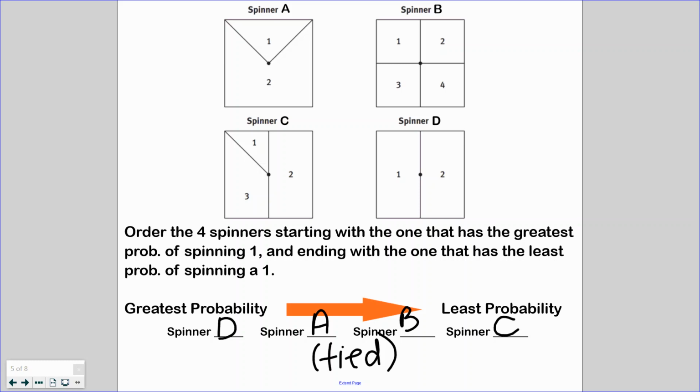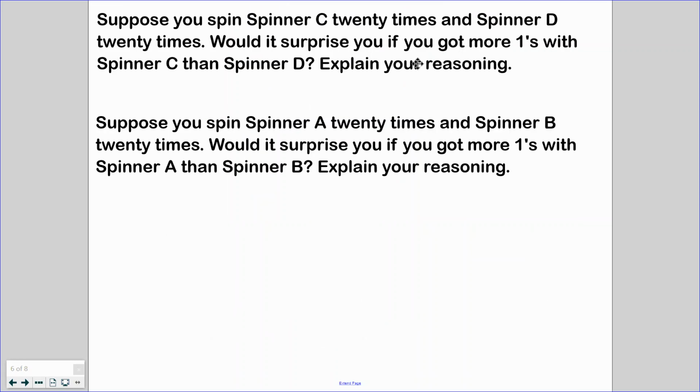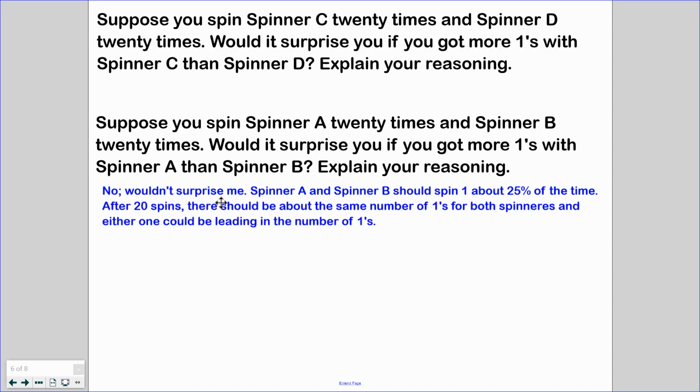Let's go back and take a look at spinner A and B. And remember what we figured out. They are both 25% of the spinner. So number 1 takes up 25% in spinner A, and number 1 takes up 25% of spinner B. So would it be surprising if you got more 1s on A than B? Honestly, I'm not going to be surprised there. Why would it surprise me? Spinners A and B should spin 1 about 25% of the time.